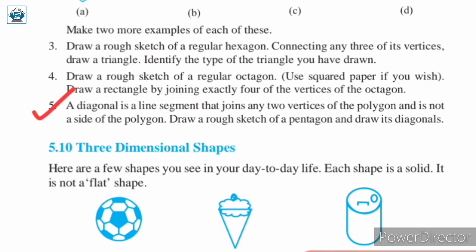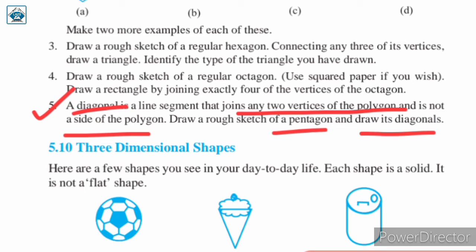Question number 5. A diagonal is a line segment that joins any 2 vertices of the polygon and is not a side of the polygon. Draw a rough sketch of a pentagon and draw its diagonal. So in this question we are given about a diagonal, what a diagonal is. It is a line segment that joins any 2 vertices of a polygon, but it is not a side of the polygon. So we have to draw diagonals for pentagons. So first of all we will draw a rough sketch of a pentagon and then we will draw its diagonals. So let us see the solution.